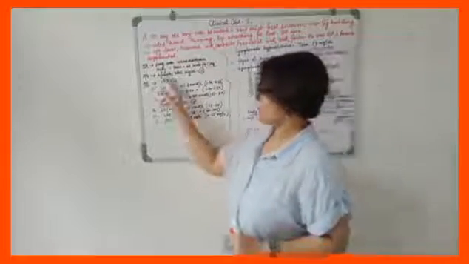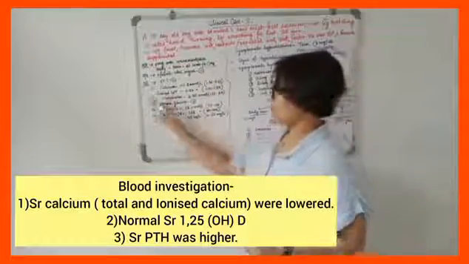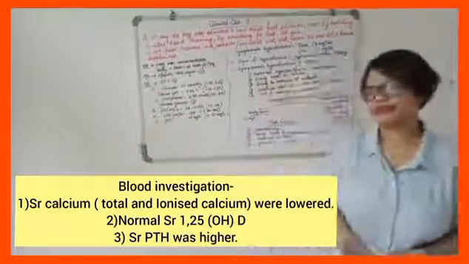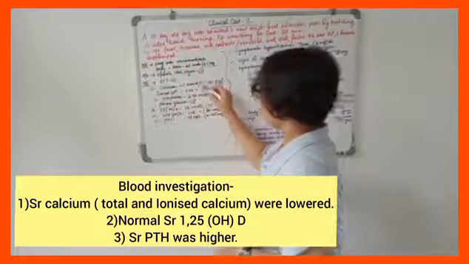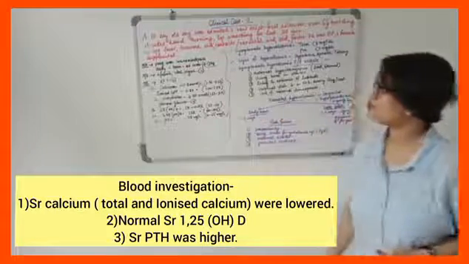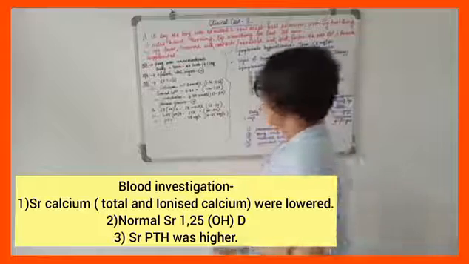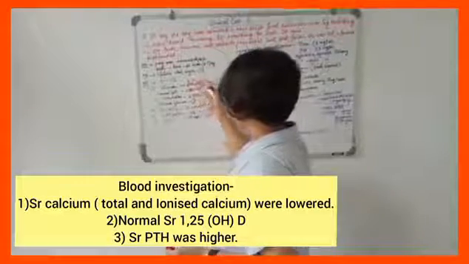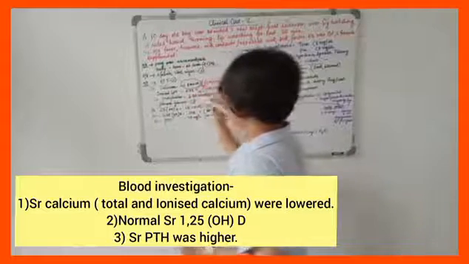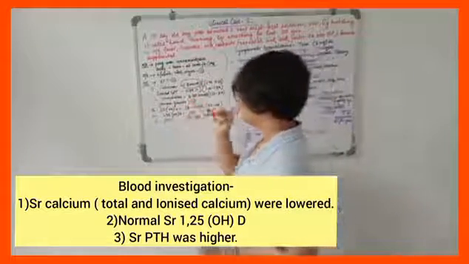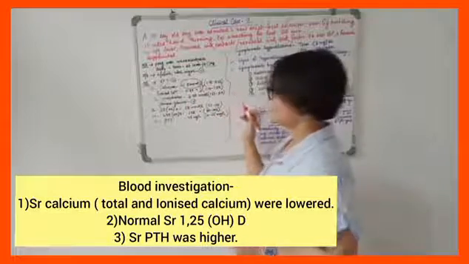On examination, the baby was afebrile and the vital signs were within normal limits. What about investigations? The renal function test was normal. What about serum calcium? Serum calcium was lowered. Normal level is 1.16 to 2.66 millimole per liter. Here we have serum calcium 1.8 millimole per liter. What about ionized calcium? That is also lowered, 0.82. Serum phosphate level is 3.30 millimole per liter, in the normal or a little higher range.